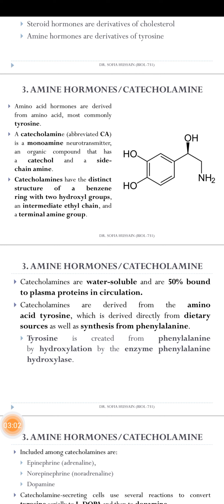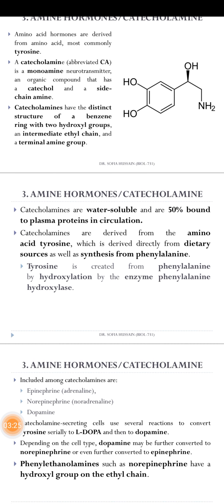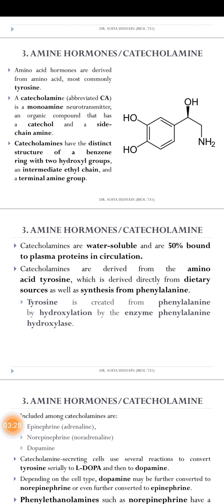Catecholamines have the distinct structure of a benzene ring with two hydroxyl groups and an ethyl chain with a terminal amine group. So there is a benzene ring with two hydroxyl groups, with NH2 on an intermediate chain, and that is for the amine hormones.